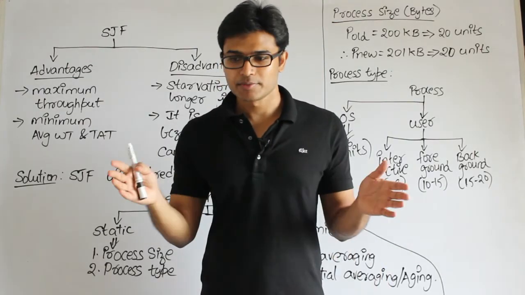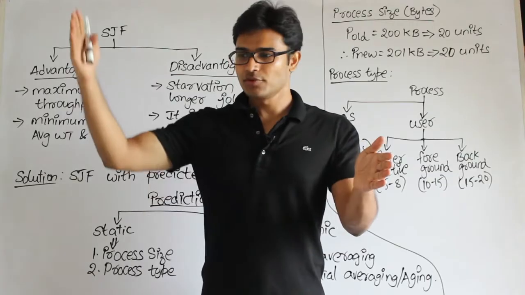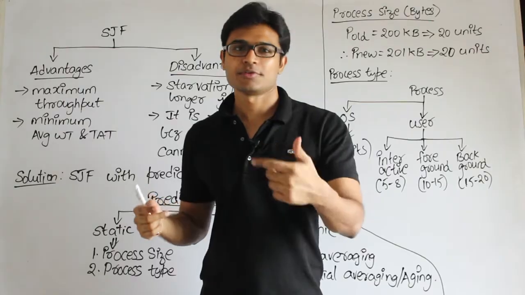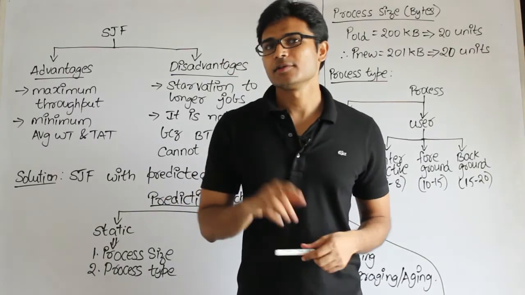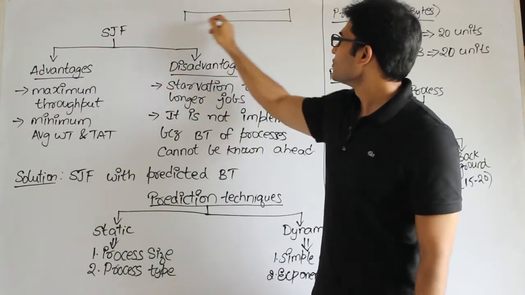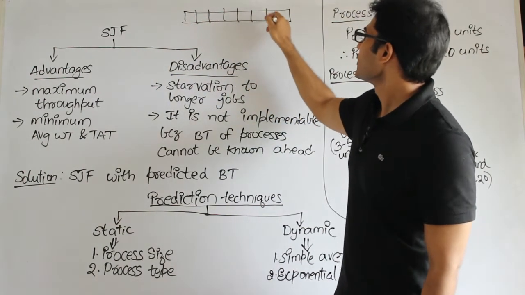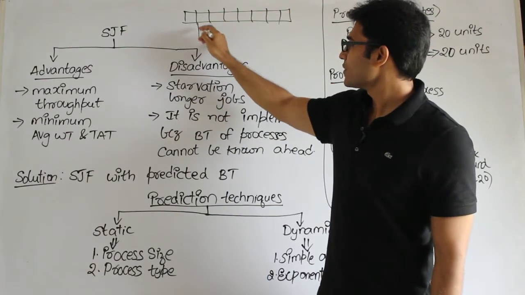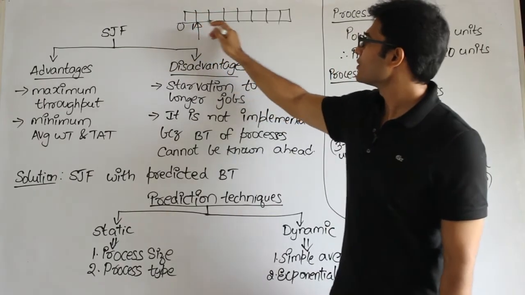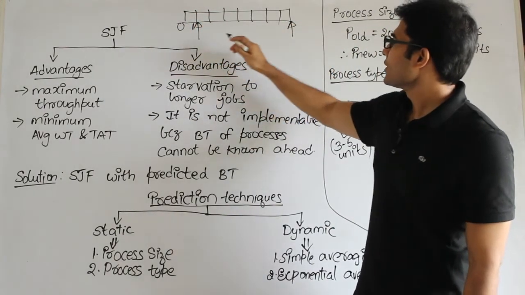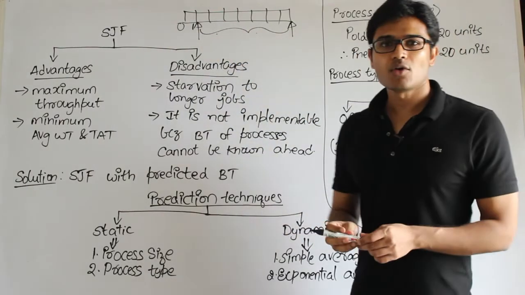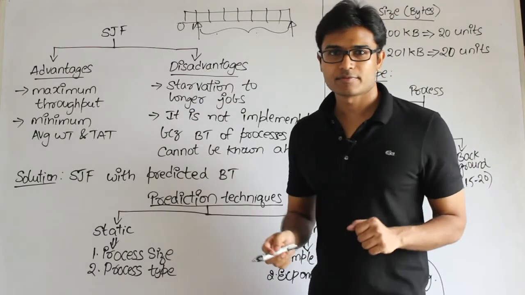You see the schedule, which means when you started the first one and when you finish the last job, that entire thing is called the schedule, and within this time you see how many processes have completed, right? For example, the schedule is the Gantt chart. Let us say this is the point where you started the first one. Maybe at 0 nothing is available. At one time you started the first one and then you finish the last one here, right? This entire thing is called the length of the schedule, and now in this length of the schedule you count the number of processes that you've completed, right?